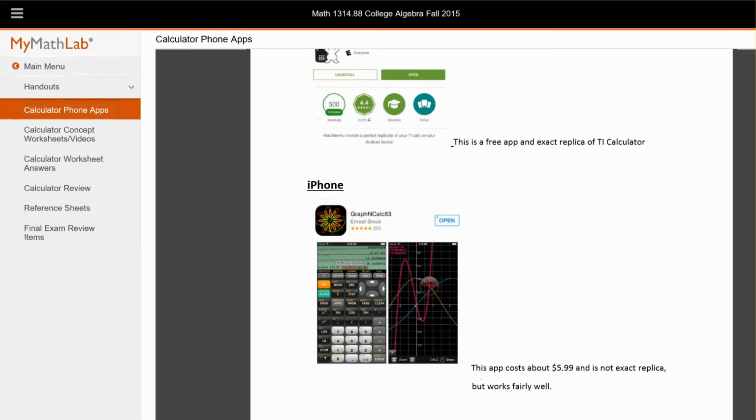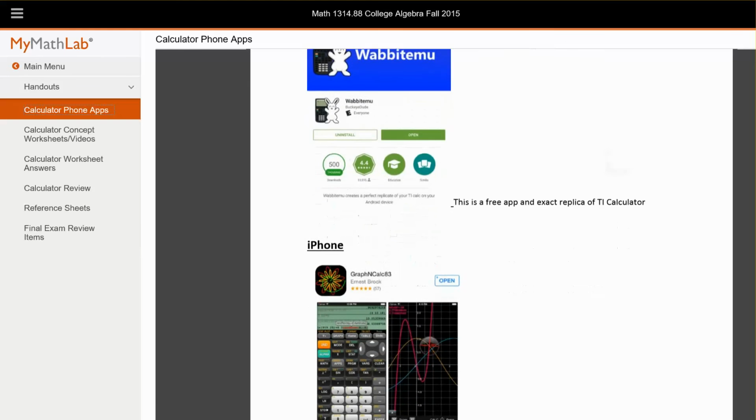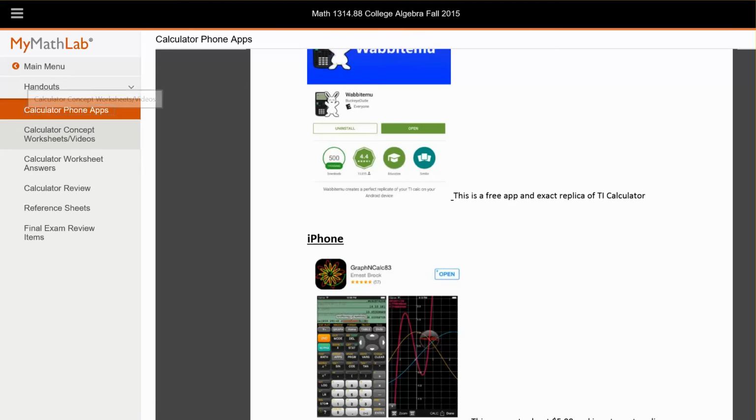If you have an iPhone, and I don't have an iPhone, I do have an iPad, but this one my sister actually found, and it is a fairly good representative. The second calculation menu is totally different. You have to do a couple of things, but you actually get the same end result. This costs about $5.99, I believe, on the iPhone. So if you have that, that might be a lifesaver if you don't have the money to buy the full calculator. So that list will be there for you to reference.